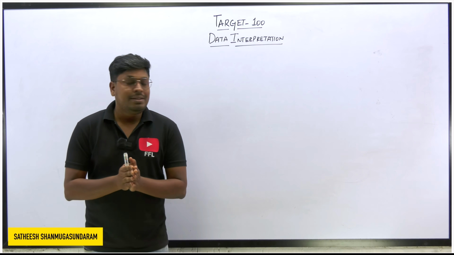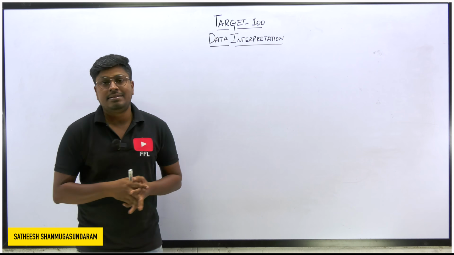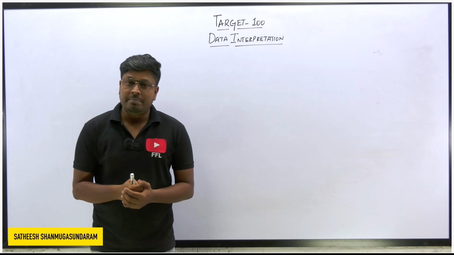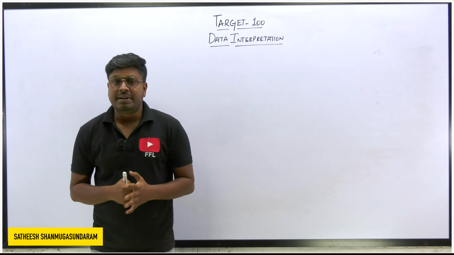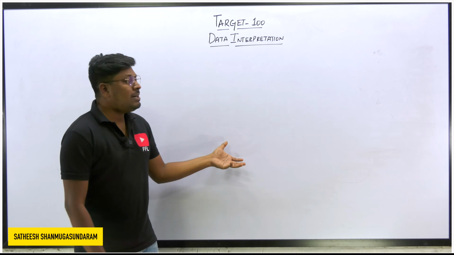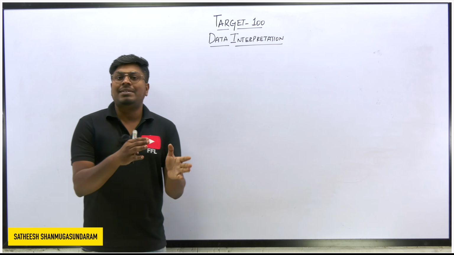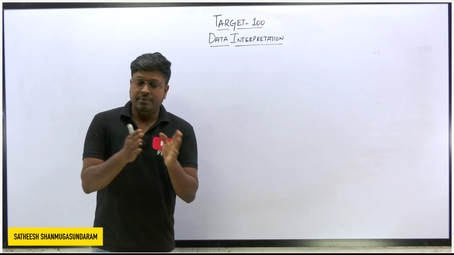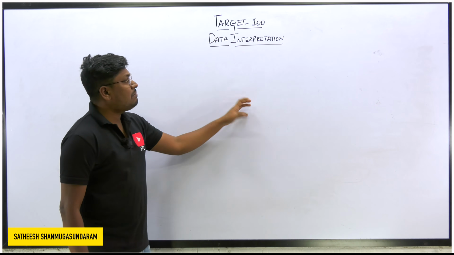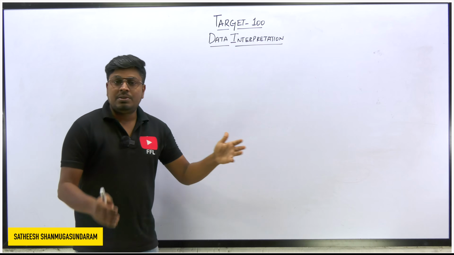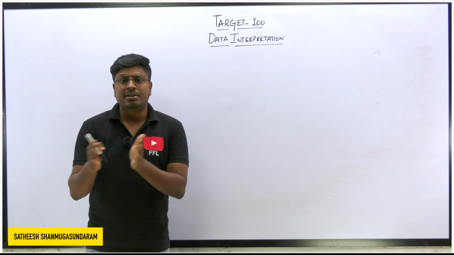So friends, now in this video, that is Target-100 series, on the fourth topic, we are going to solve 100 questions on data interpretation. I don't know how much time it takes. If possible, I will try to split into two parts, 50 questions and 50 questions. Why? Because I think 100 questions in DA might take 3 to 4 hours. So based upon the timing, I have split it into two videos.